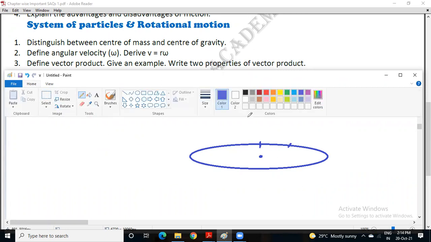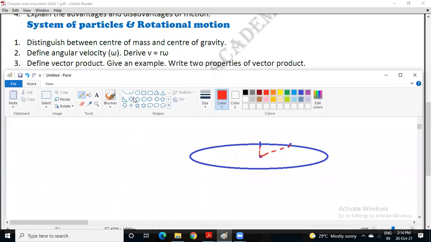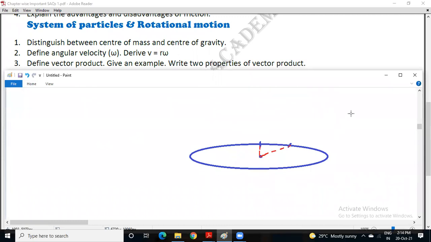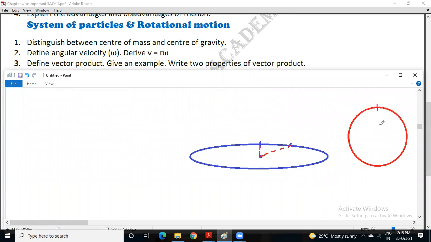While moving in the circular path, the radius remains constant. You can take circular motion in the vertical plane also, no problem. So the radius remains constant.